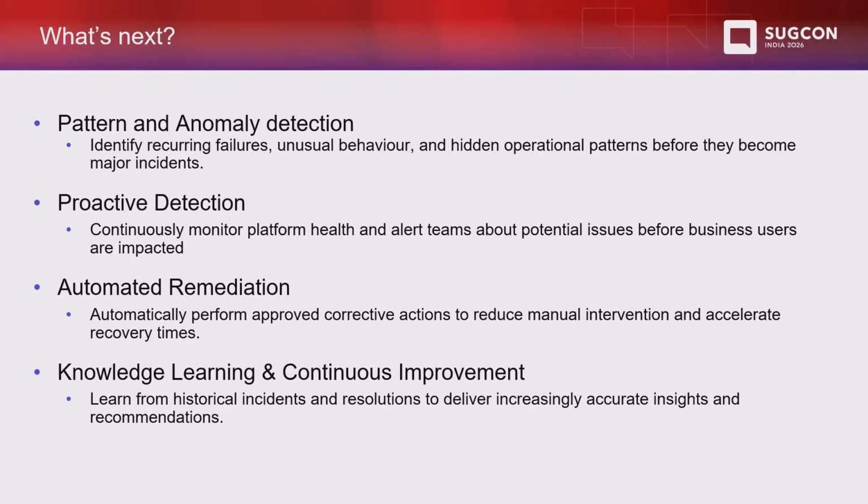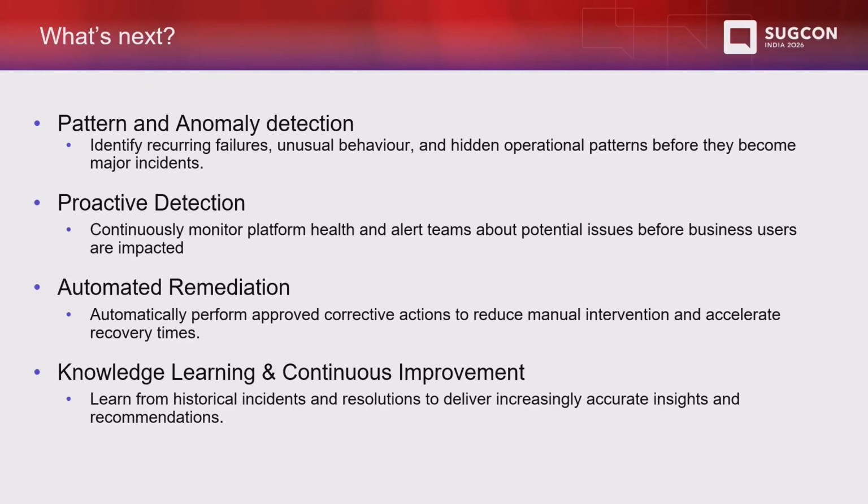And then there is proactive detection. Right now, as I said, it is working on prompts, so we want to continuously monitor the platform health and alert teams about any potential issue that might impact the business. And then automated remediation. Right now, it is more about providing the steps and recommendations, but nothing is happening and changes are not made directly inside.